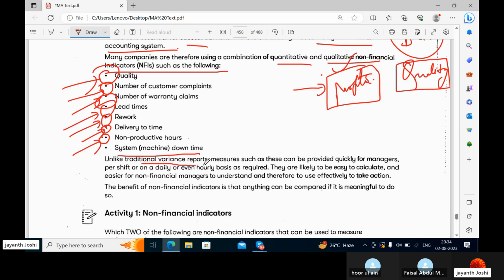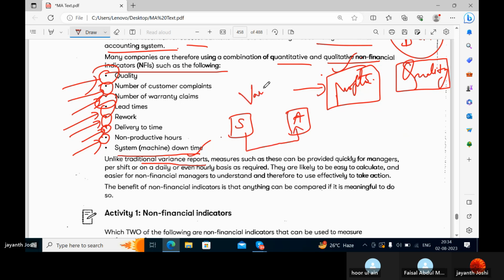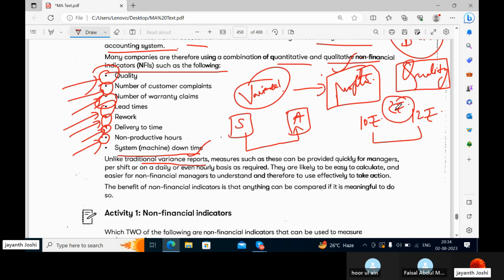So unlike a traditional variance report, see, a variance report is nothing but there is some standard which we create and there is the actual result we get when we perform some activity. The difference between this standard and this actual is nothing but the variance. Suppose I fixed the cost for something at 10 rupees and I incurred 12 rupees as a cost for that. So here the 2 rupees extra I'm paying is unfavorable, because I'm paying more cost for something for which I estimated the desirable cost to be 10 rupees. Okay, this is variance and we're going to learn this in detail.